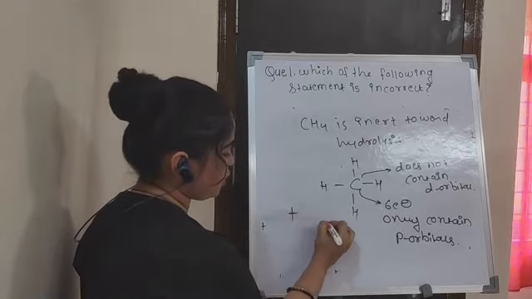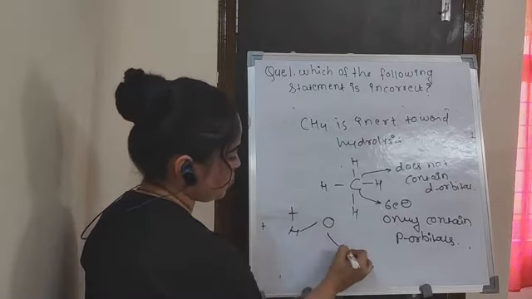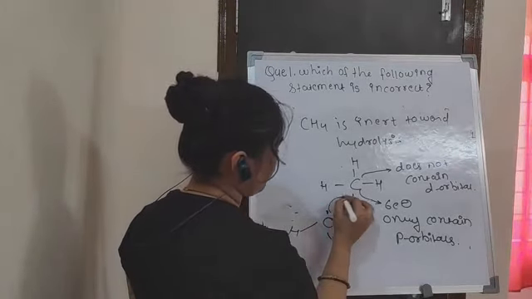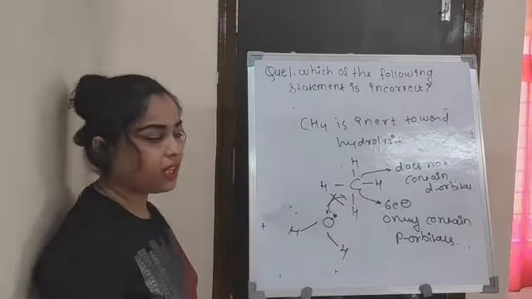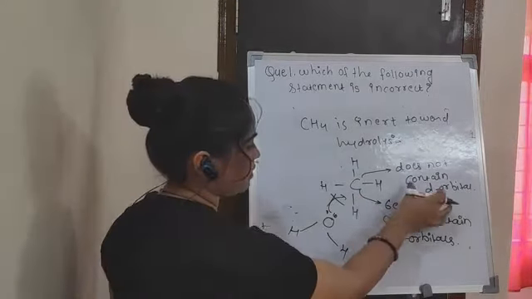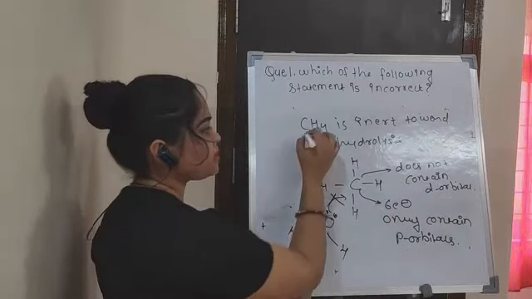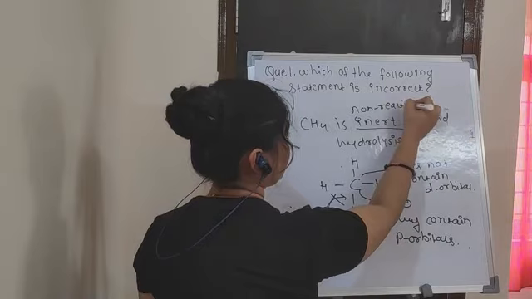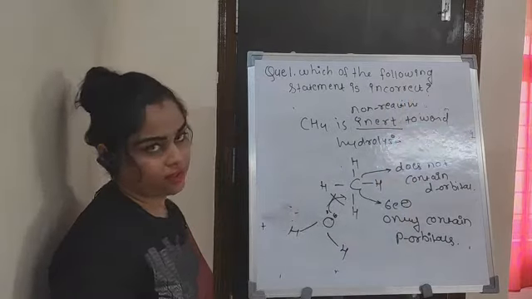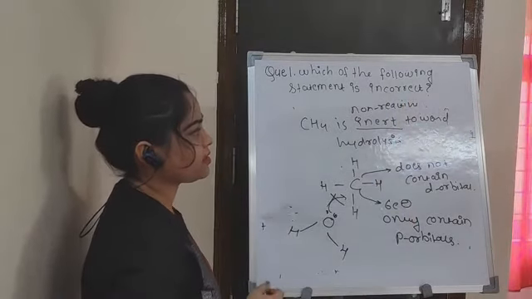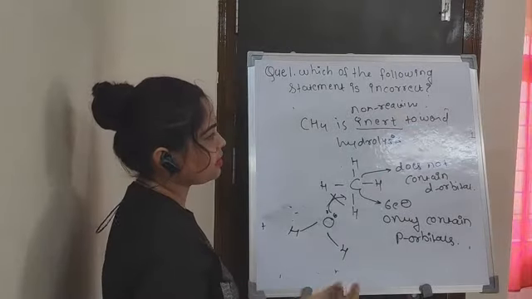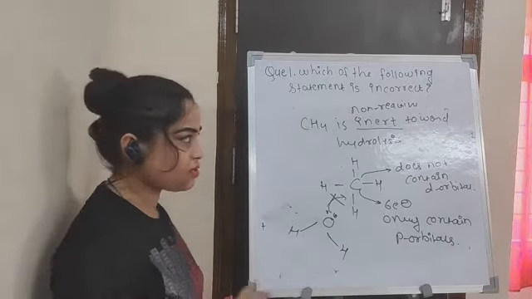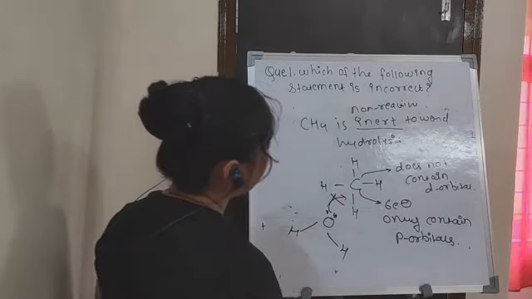So if a water molecule comes to break down the CH4, then the lone pair of oxygen cannot be donated to the carbon, because it does not have vacant d orbital. So that is why CH4 is inert. Inert means non-reactive towards hydrolysis. So we have got our incorrect statement, which was that NCl3 does not form the product HOCl, but actually it forms the product HOCl in the reaction.